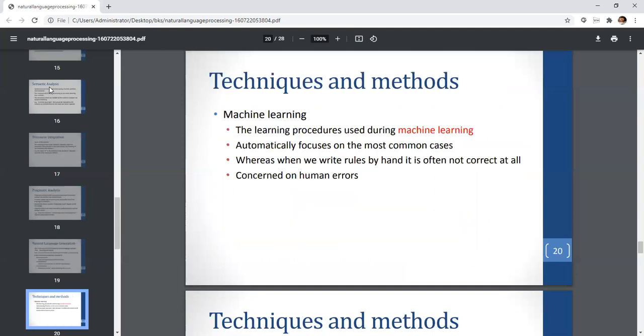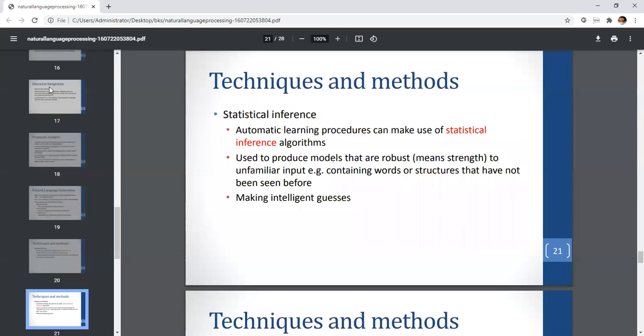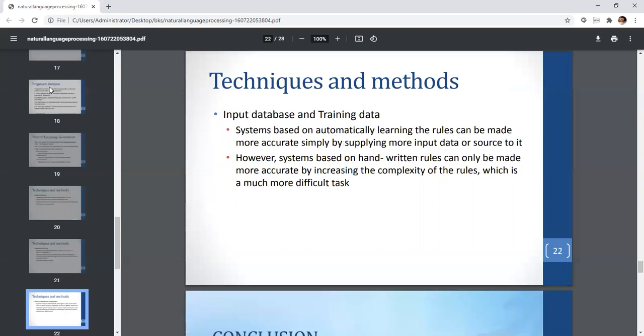So techniques and methods that it will be using: machine learning. The learning procedure used during machine learning automatically focuses on the most common cases, whereas when we write rules by hand, it is often not correct at all, because of human errors. Statistical inference. The automatic learning process can make use of statistical inference algorithms to produce models that are robust to unfamiliar input containing words or structures that have not been seen before.